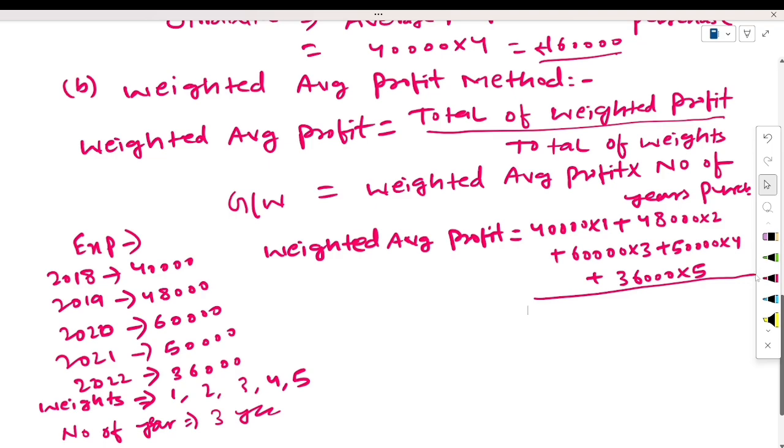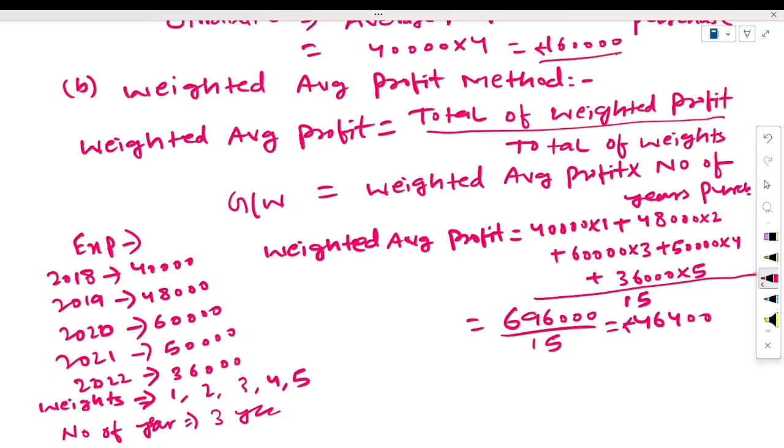What is 5 plus 4, 9, plus 3, 12, plus 3, 15. This will be the total number of weights. The total amount will be 696,000 divided by 15. The weighted average profit will be 46,400.